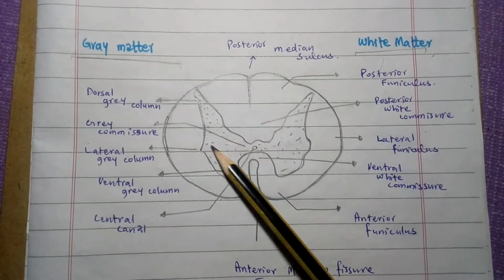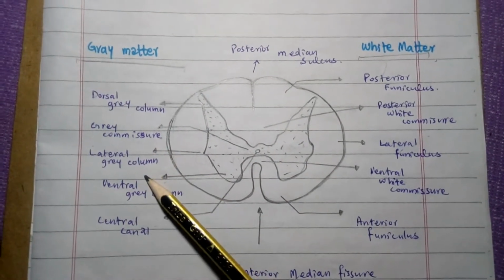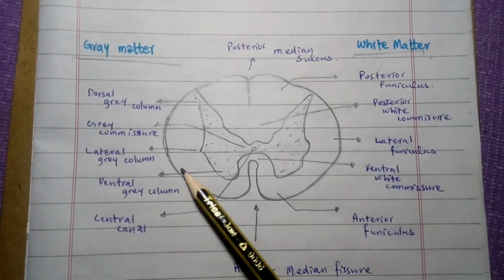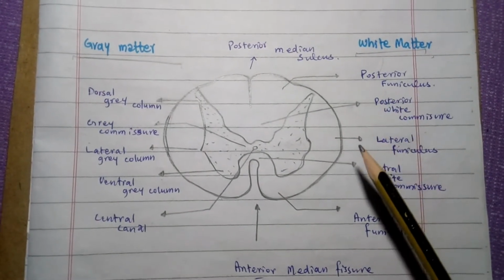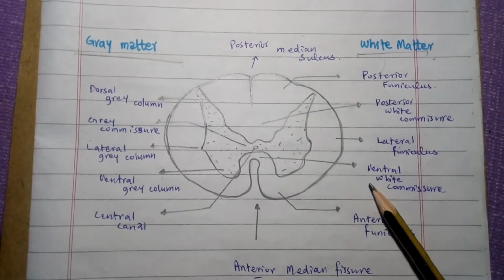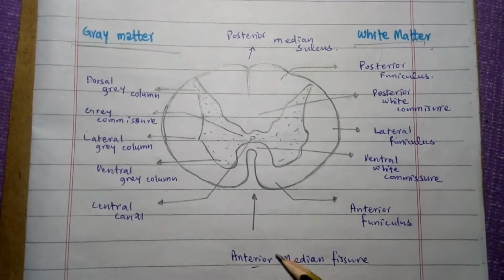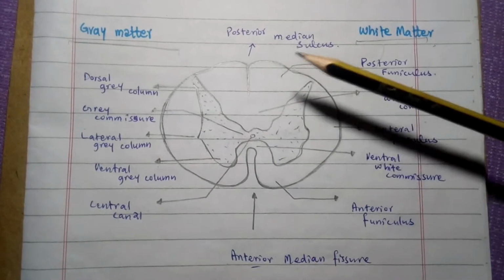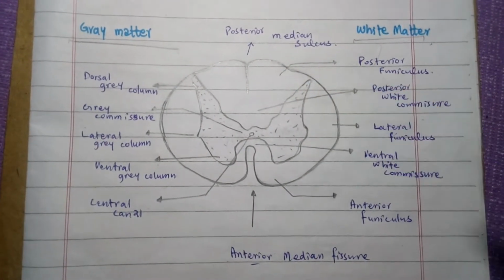Gray matter contains the dorsal gray columns, gray commissure, lateral gray column, ventral gray column, and the central canal. The white matter contains the posterior funiculus, posterior white commissure, lateral funiculus, ventral white commissure, and anterior funiculus. The anterior median fissure is present on the anterior side of the spinal cord, while the posterior median sulcus is present on the posterior side.